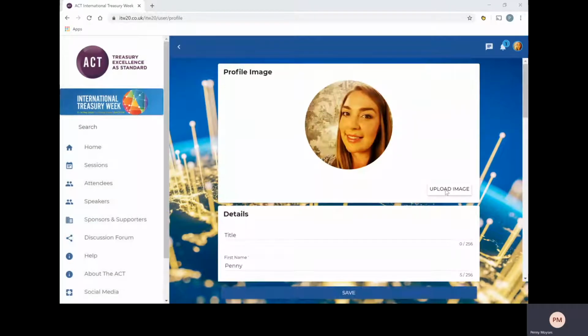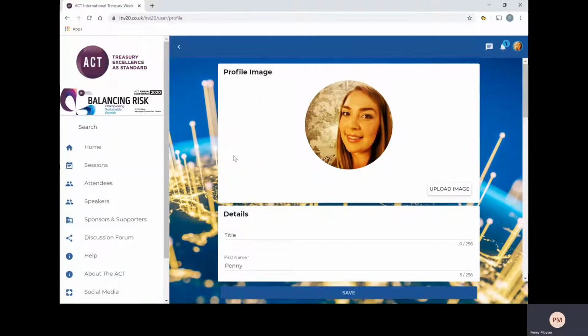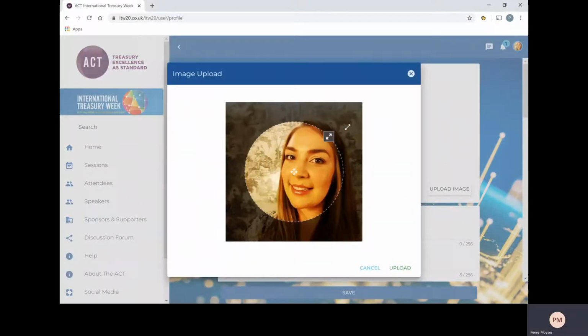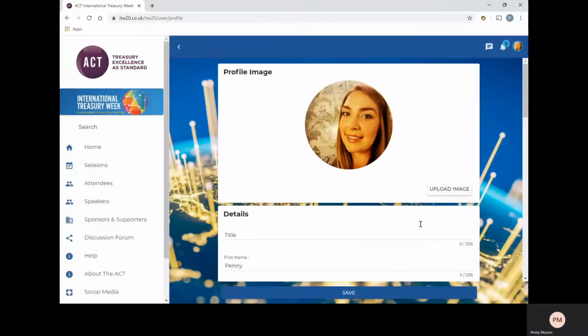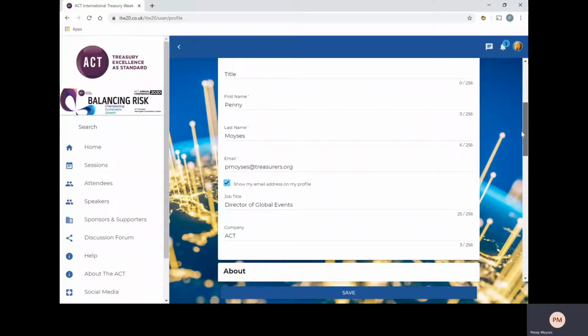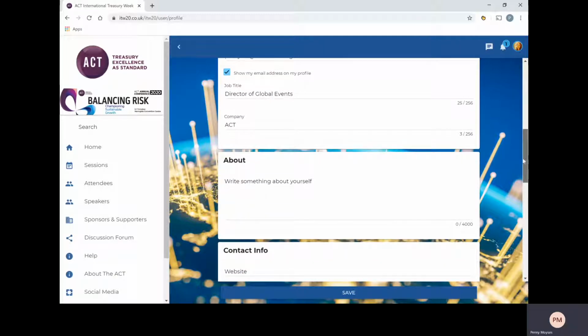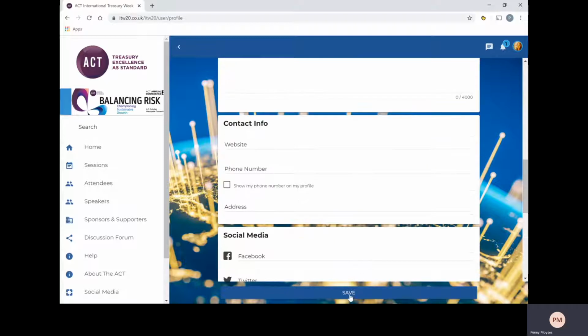Here you can upload an image of yourself. Once you've selected it from your library, it will then ask you to select the area you want to include. Simply expand the circle like so and click Upload. There are other details that you can amend here, such as your name, job title, and perhaps write something about yourself in the About section here. When complete, please save changes.